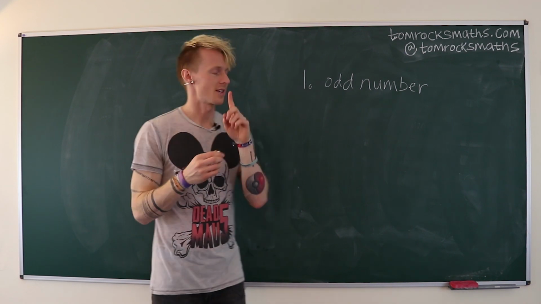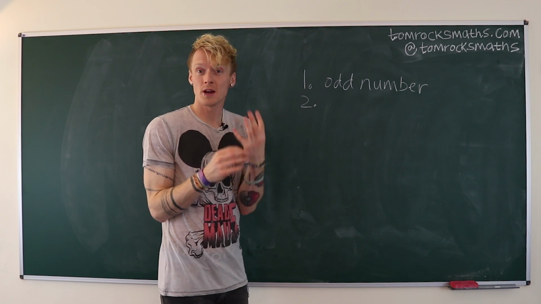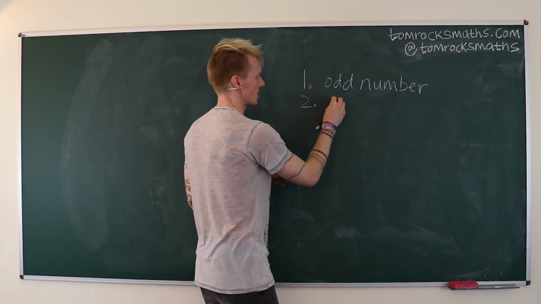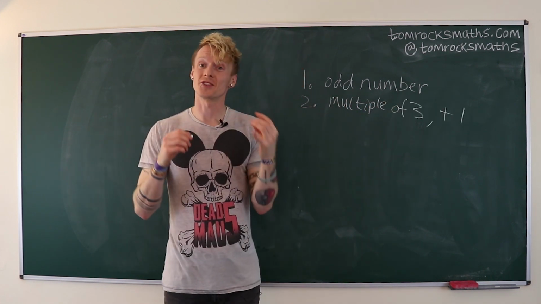So the class size must be a number in the 3 times table, plus 1.